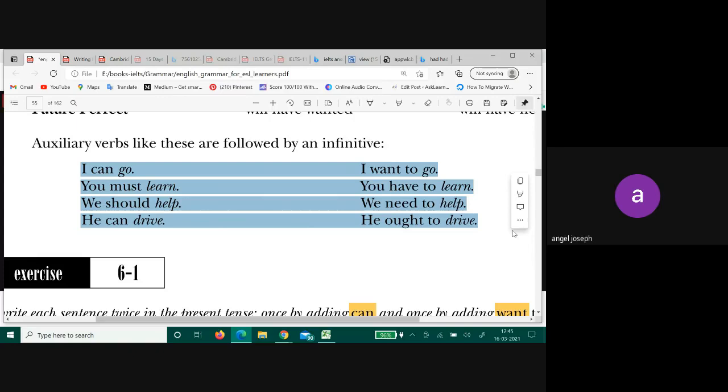All these sentences are happening. What do you see common here? After a modal verb, what comes? Infinitive. That is what you can observe here, right? After a modal verb or auxiliary verb or helping verb, you will always see an infinitive.